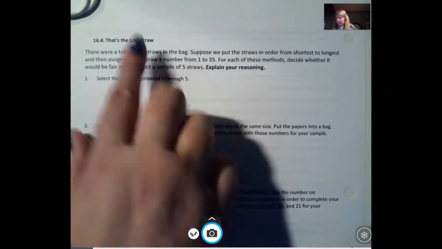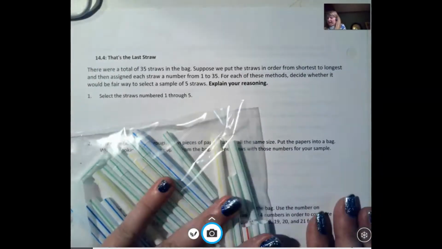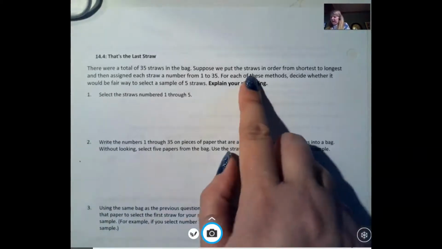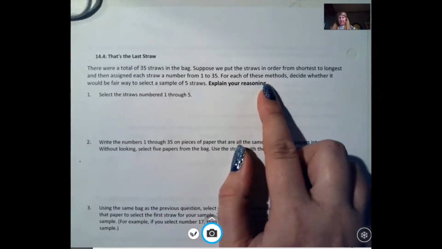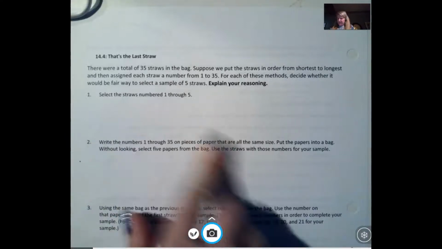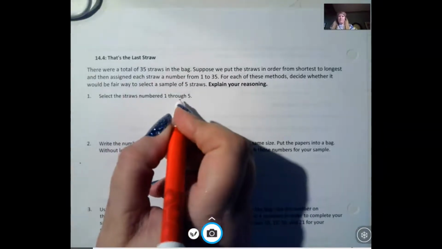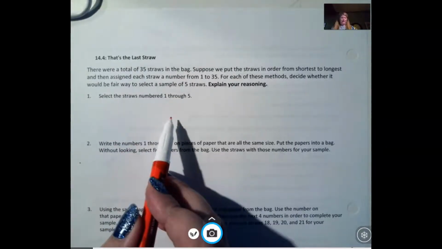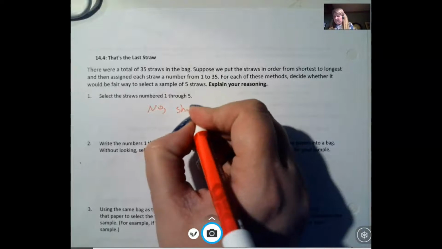On the back here, this is a continuation of that. There are 35 straws in the bag. What if we put the straws in order from longest to shortest, and then gave each straw a number? Let's decide which of these would be a fair way to select a sample of 5 straws. If they were in order from shortest to longest, then if I picked straws 1 through 5, that wouldn't be very fair, because those are going to be the shortest straws.